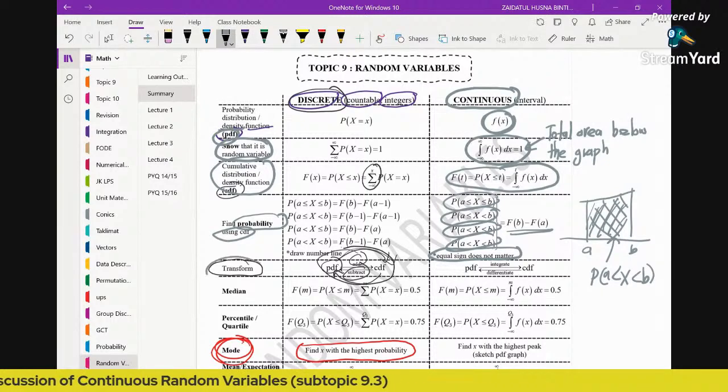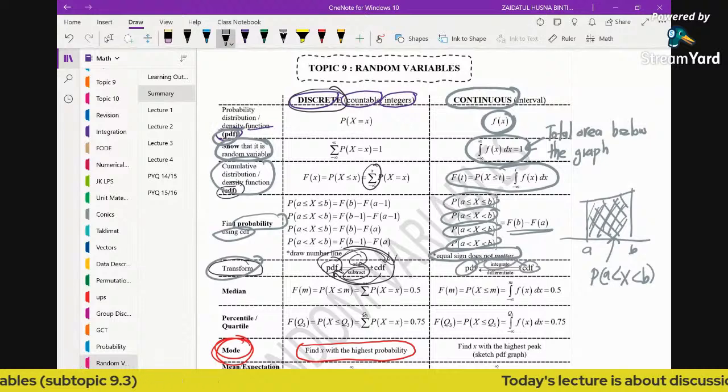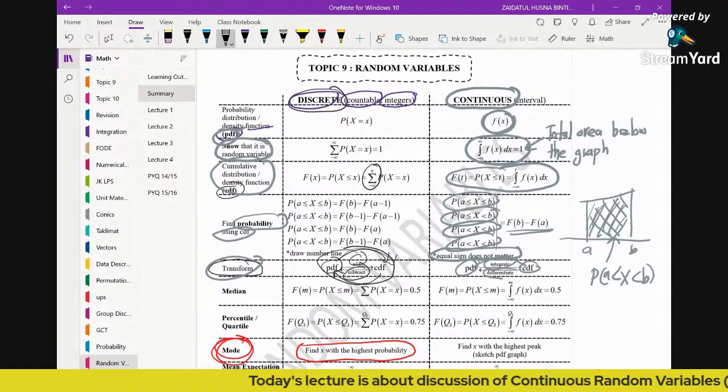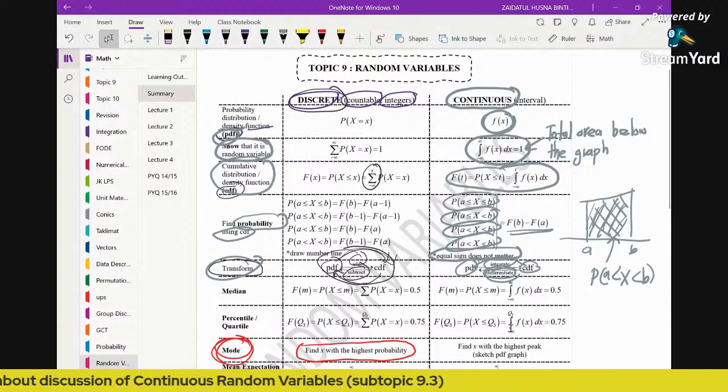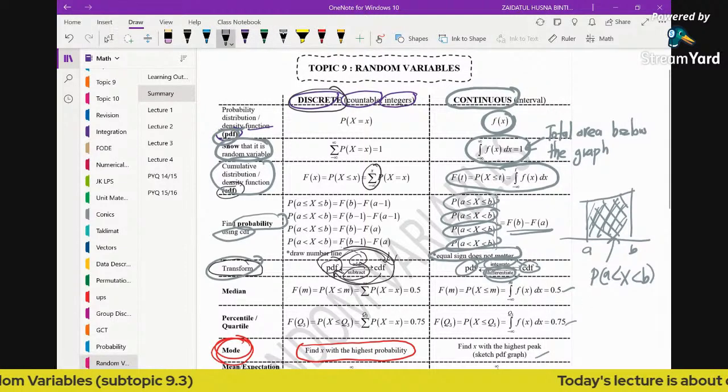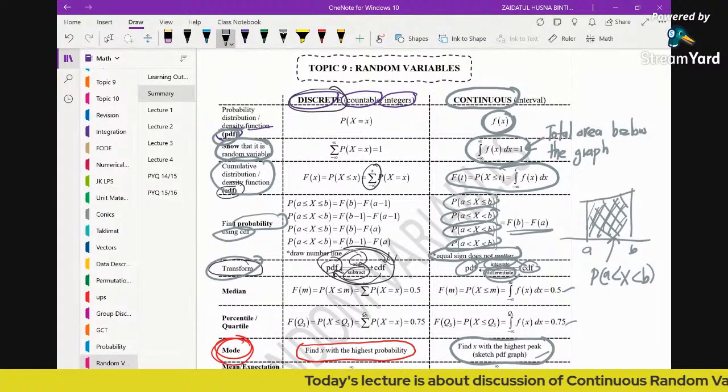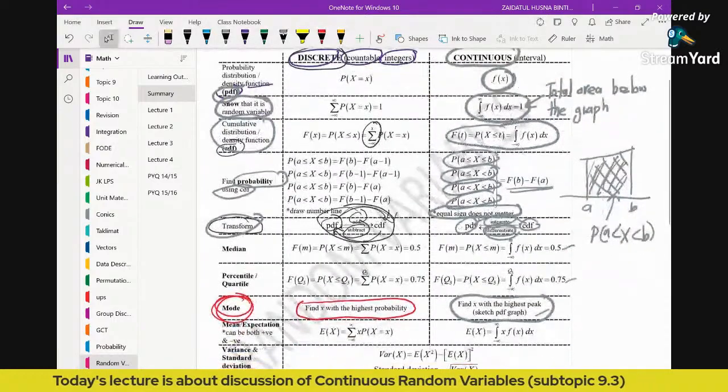And then to transform from PDF to get CDF, you just need to integrate. And next lecture, this Friday, we will discuss how to find PDF from CDF by differentiating. So again, you need to know the concept of differentiation. And we will also discuss the following in the next lecture. In order to find the mode, by hook or by crook, you need to sketch the graph and just find the highest peak.